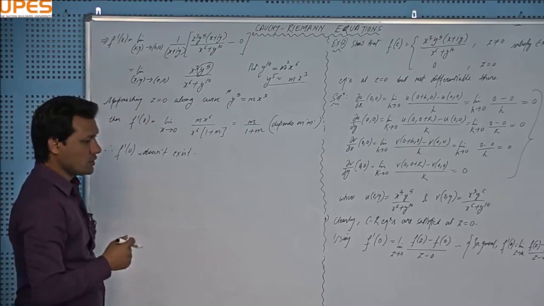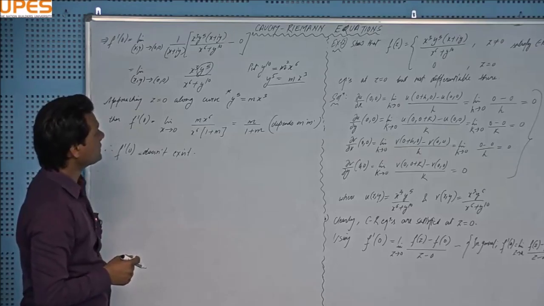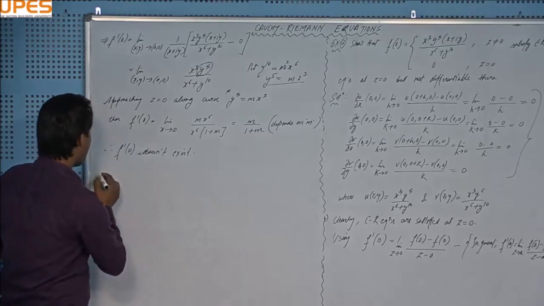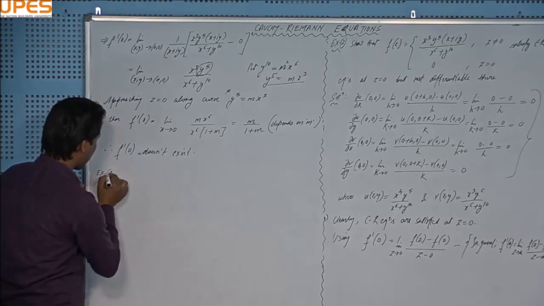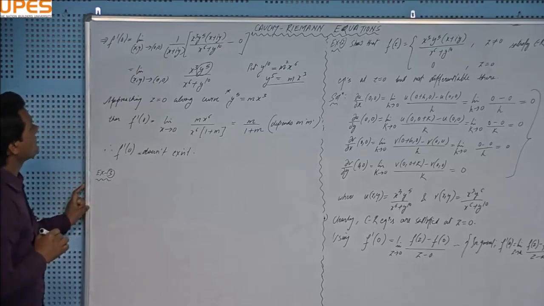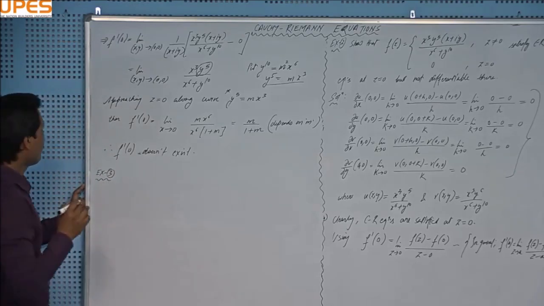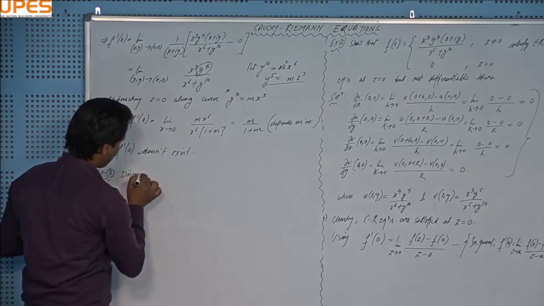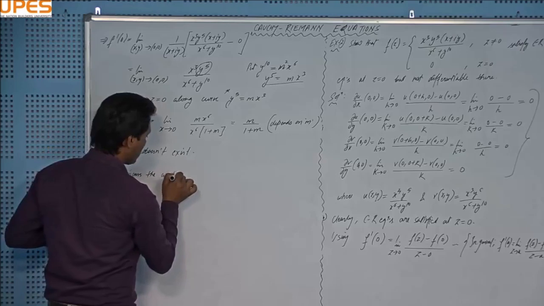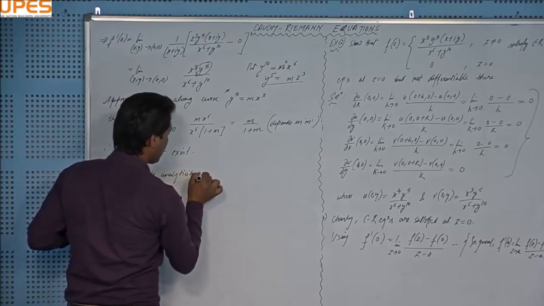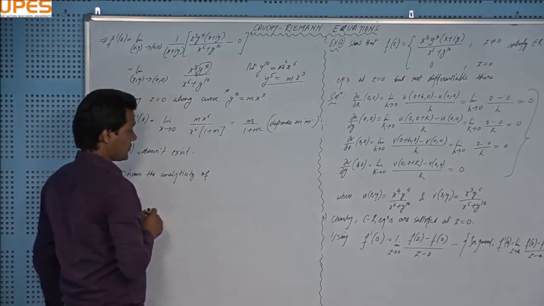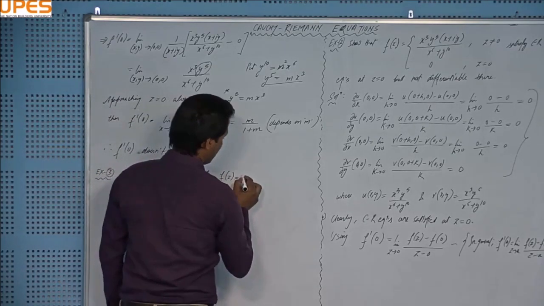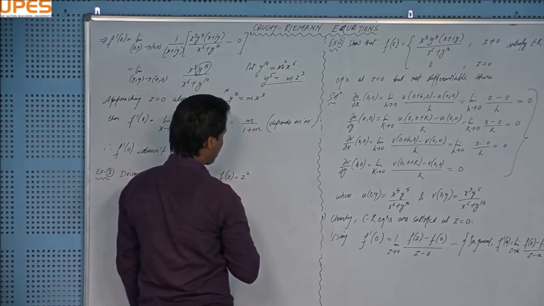Okay, so I will take another example. Example number 3, and let me discuss the analyticity of, I will take the simplest function, f(z) equal to z square, right?